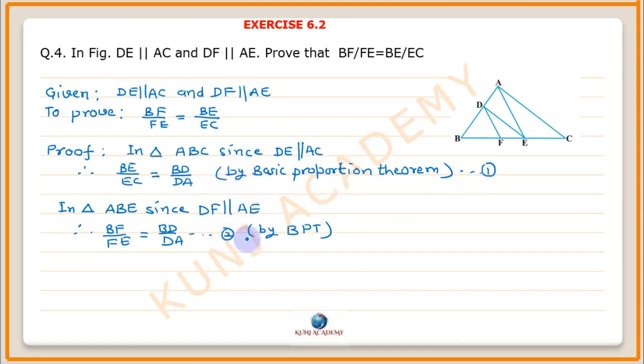From 1 and 2, we see that their right hand sides are equal, therefore the left hand sides will also be equal. BF upon FE is equal to BE upon EC. Proved.